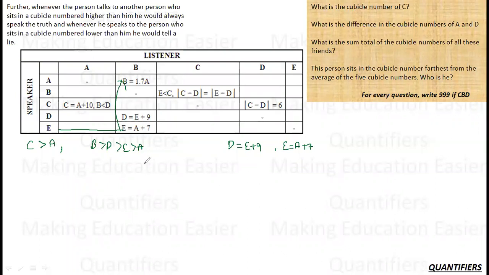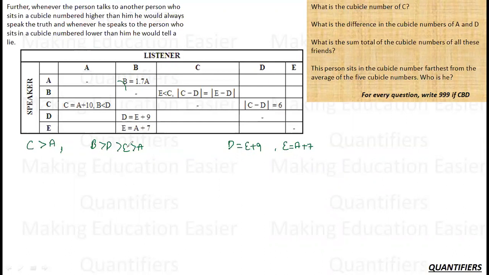Now let us see what else do I need. See, there is a conflict of C and B. So let us resolve it. Let us try to resolve it, and then we will see if we can find something. So B has made some statement to C. Okay, B has made some statement to C.